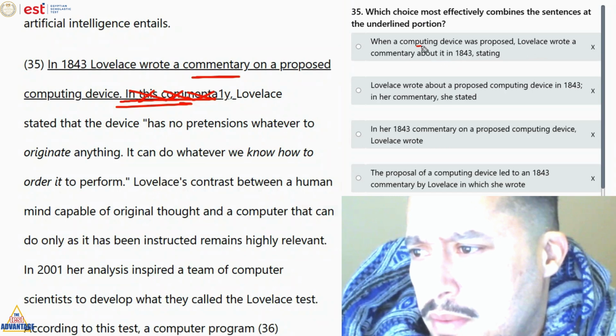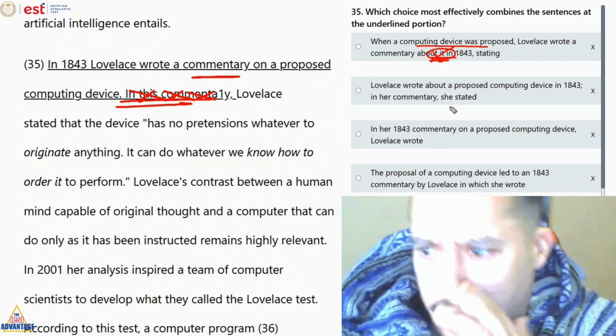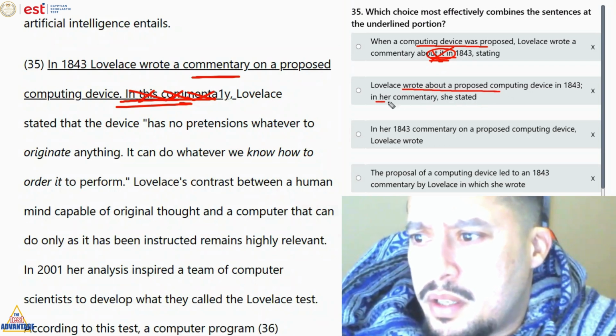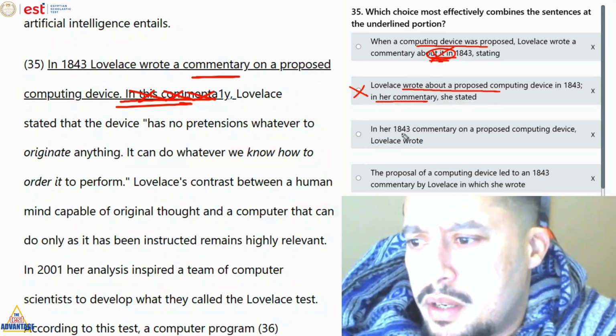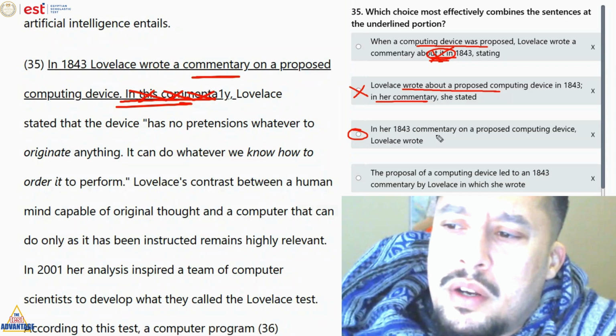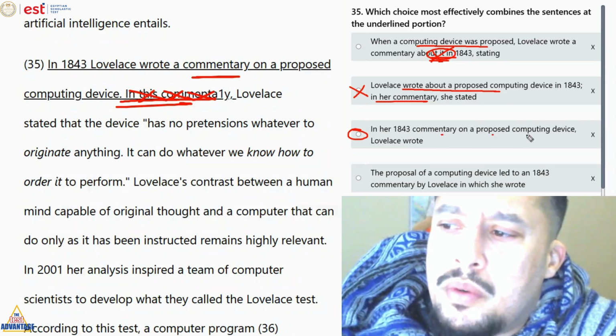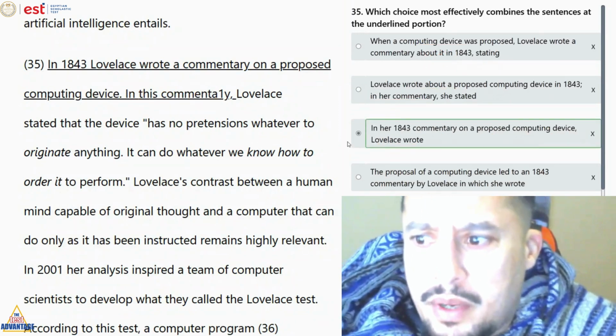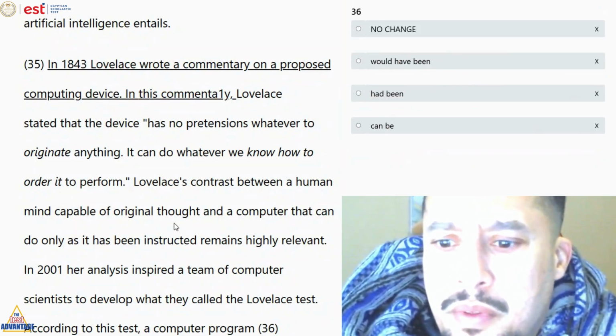See, when a computing device was proposed, Lovelace wrote a commentary about it, redundancy. She wrote about the proposed device in her commentary, redundancy. C is the best one. In her commentary on a proposed computing device, you see there's no redundancy. Lovelace wrote, a very direct sentence. Here we say answer C. Number 36.